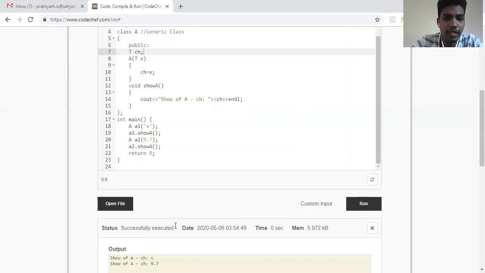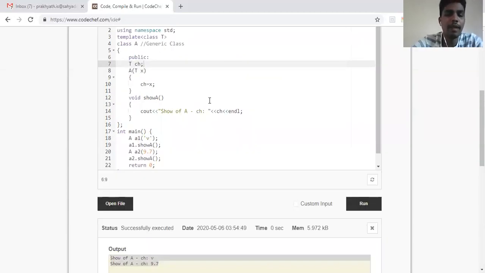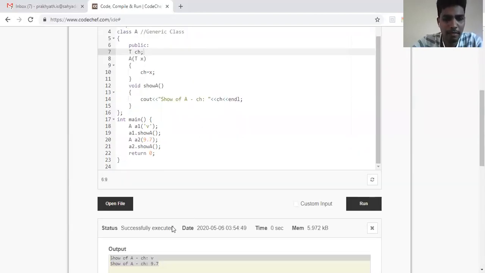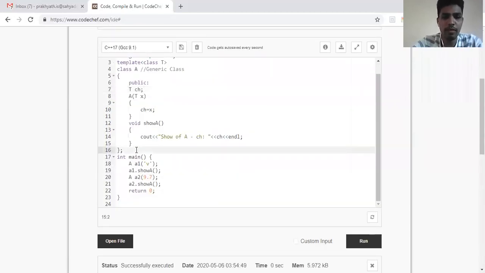Okay, so now if you can see here, we have got the output. So this is what templates in C++ are. A very interesting concept, which will reduce the number of lines in our code and make our classes generic. That means my class is now capable of taking any kind of data, based on what I've passed from main. Otherwise I would have had to write multiple classes, one for character, one for float, one for integer. Now it is capable of taking integer also.